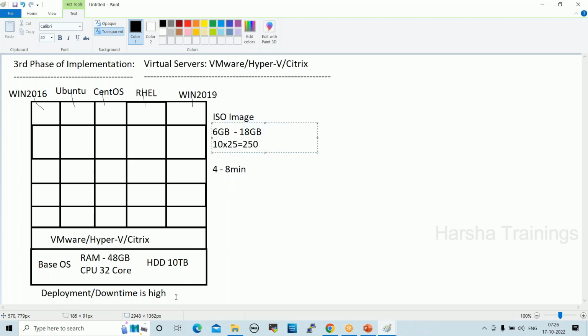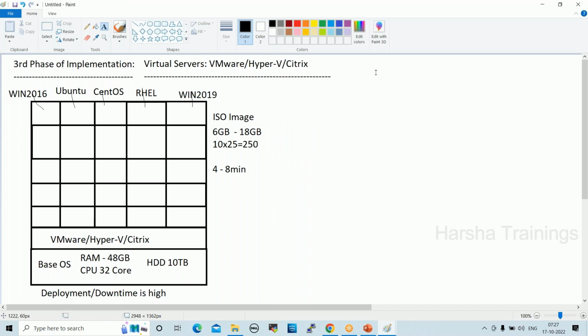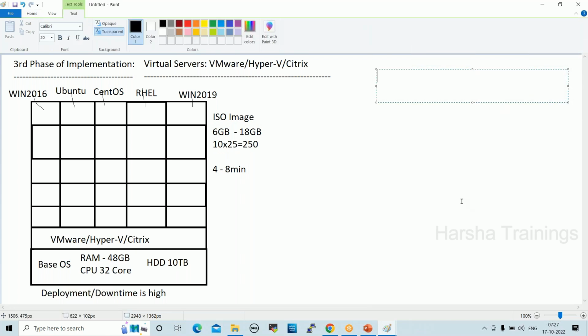So still we are using virtual servers in physical data centers, physical environments, right? Still we are using them, but we have some drawbacks in virtual environments also. That is why project teams are looking for the next level, which is Docker containers. Docker containers are advanced virtual servers. Let's try to understand Docker architecture. Currently Docker containers are very hot, right?